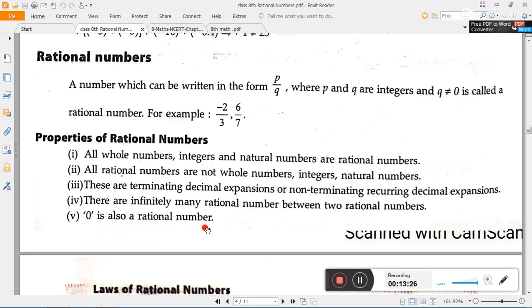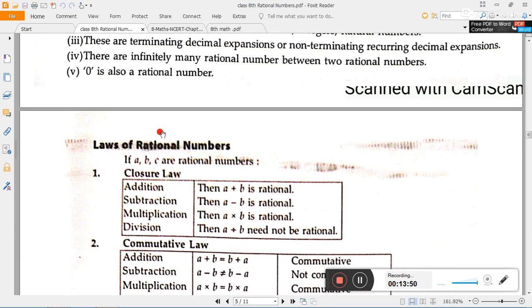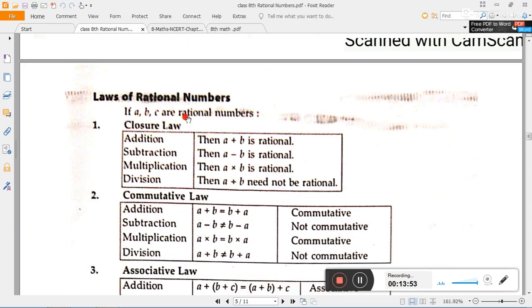0 is also a rational number, because we can write 0 in numerator and denominator form. Even though it is not showing anything in the denominator, we have to consider that 1 is there in the denominator. If we put 1 in the denominator, it will not change the value of any number. After that, the laws of rational numbers; that same property we will try to apply on rational numbers.